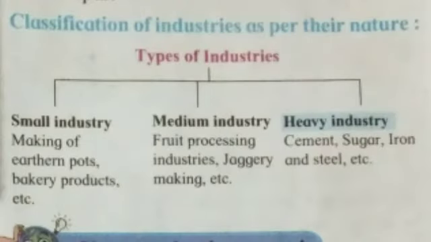Our next point is classification of industries as per their nature. As per their nature, industries can be classified into three types: small industry, medium industry, and heavy or large industry. Examples of small industries are making of earthen pots, bakery products, etc. Examples of medium industries are fruit processing industries, jaggery making industries, etc. Examples of heavy or large industries are cement industry, sugar making industry, iron and steel industries.